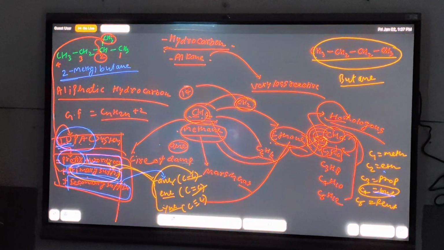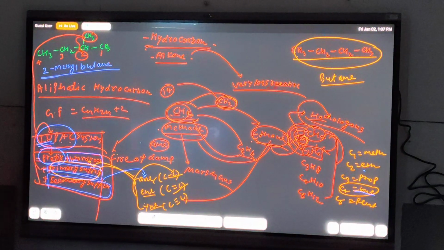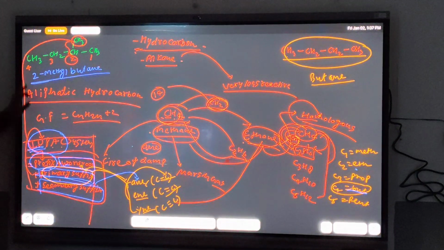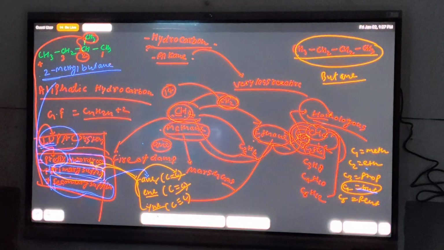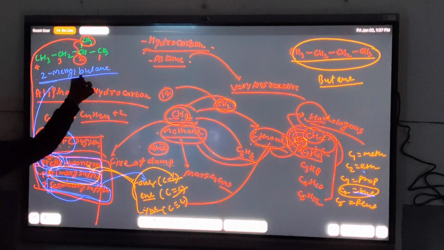So in this compound we can check, what is the prefix, what is the word root, what is the primary suffix, what is the secondary suffix. First of all, in this compound no secondary suffix is used. So secondary suffix is absent in this name. First prefix, prefix is present before the word root.